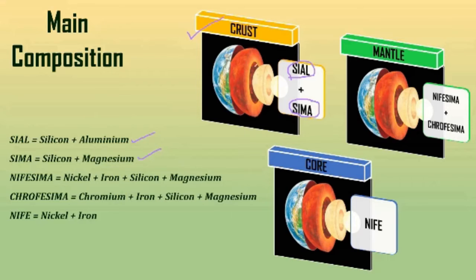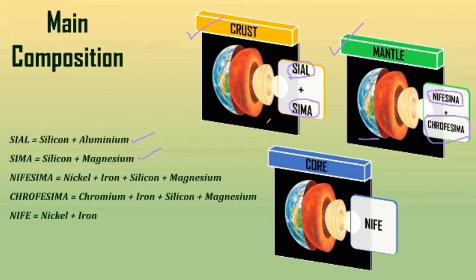Now whenever you are leaving crust and you are moving towards the mantle, then you will see that inside the mantle we are having two big things, Nifesima and Crofesima. These are the main components of mantle. Now what is Nifesima, what is Crofesima, we need to see.